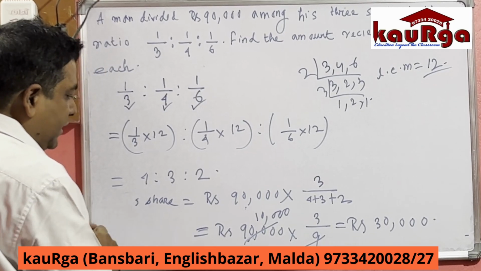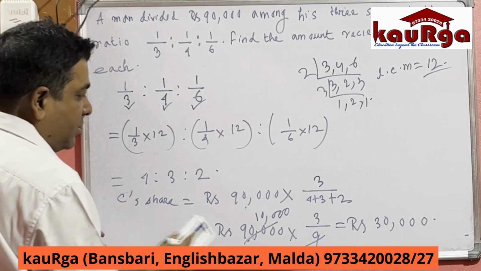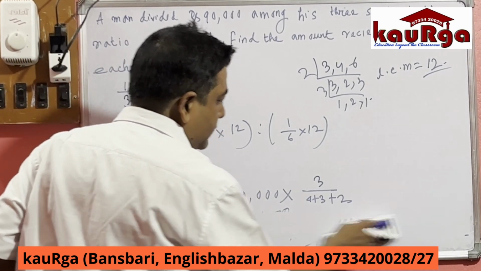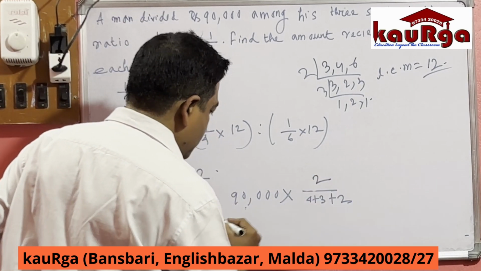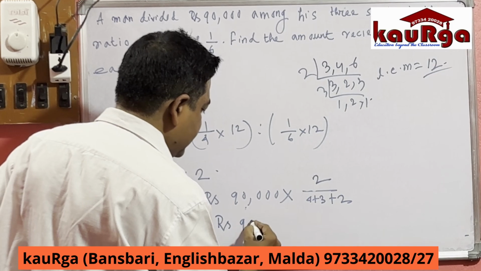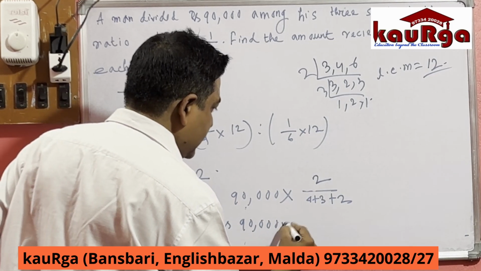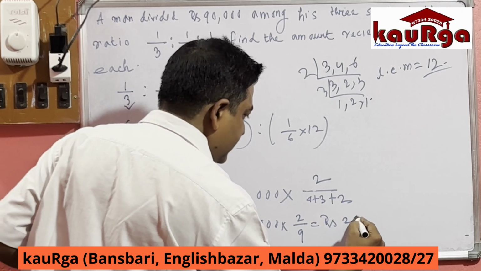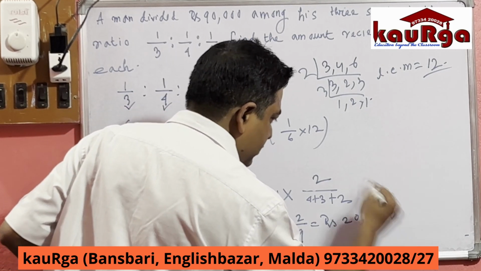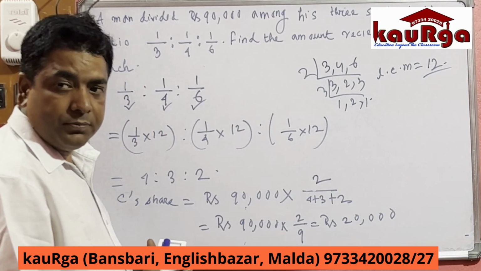Similarly, C's share: rupees 90,000 into, in place of 3 it will be 2, equal to rupees 90,000 into 2 by 9 equal to rupees 20,000. Understood this one? Yes, sir. Everyone?